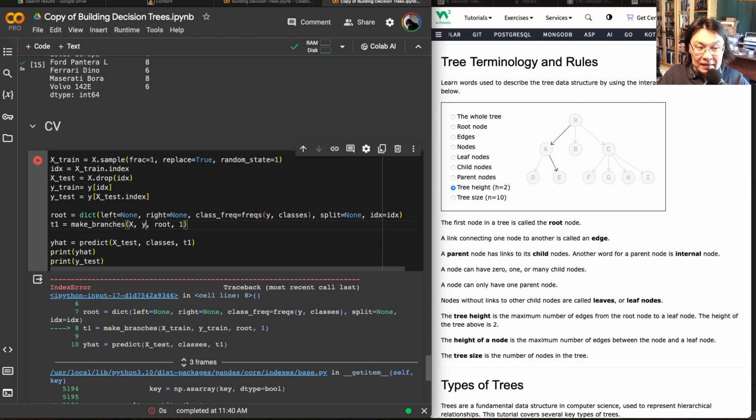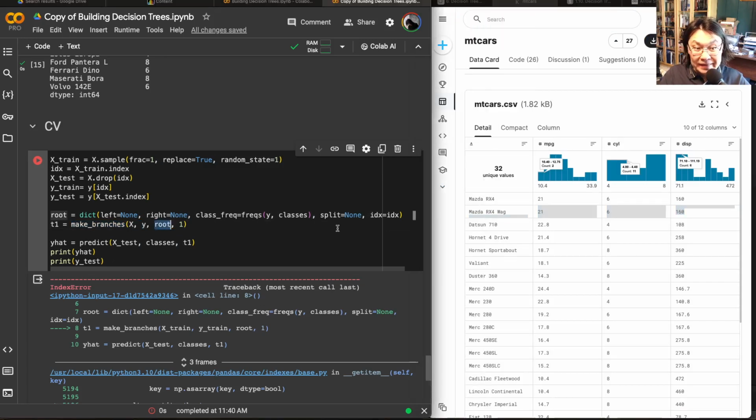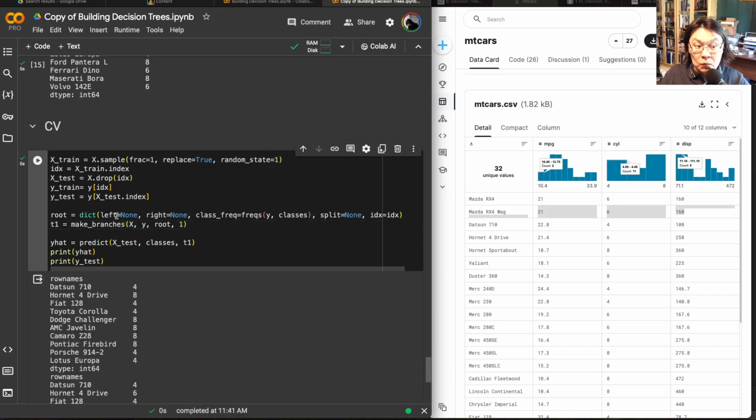I'll explain what. The way we wrote make branches, where it accepts indices and so on, is the following. Why is this 1? No, 1 is fine. Make branches. Right, so X and Y should be the full X and Y, the entire mtcars data set. Where do we supply the subsample? In the root, because our root is based on the subsample. But X and Y are the full data set. When we're training, we need the full data set. So that's why autocomplete was incorrect.